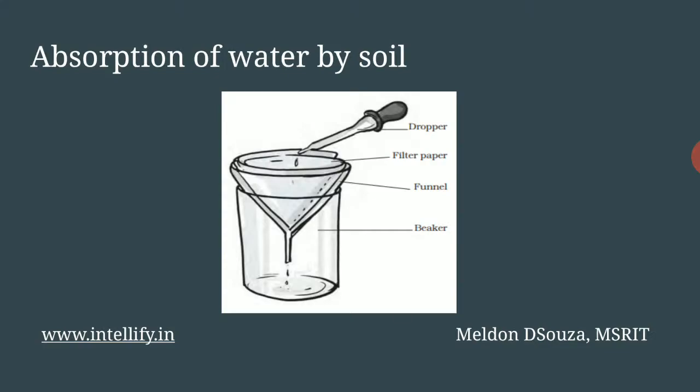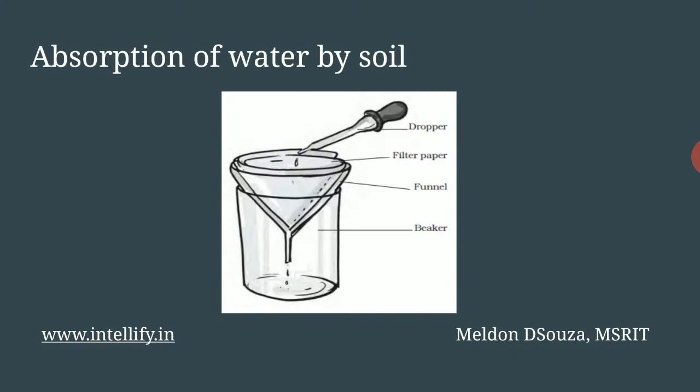Eventually you can find water being accumulated in the bottom beaker, that is the water which is being percolated. I've discussed percolation of water in the previous slides. Do refer to it. So the most important question asked over here is which of the three soil types will drain the water faster, will absorb the water faster.